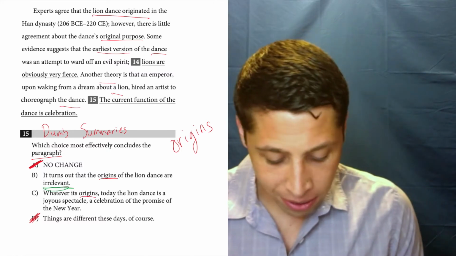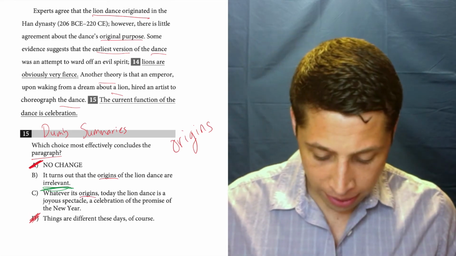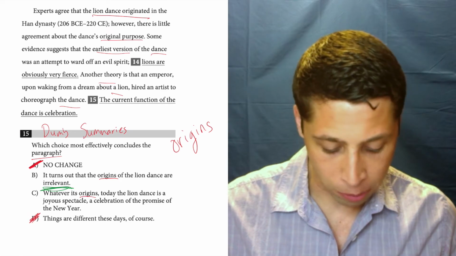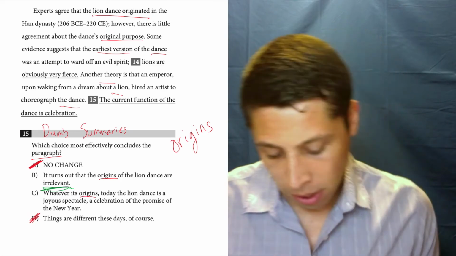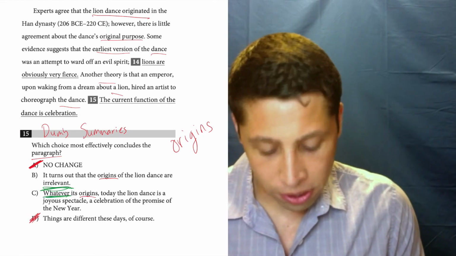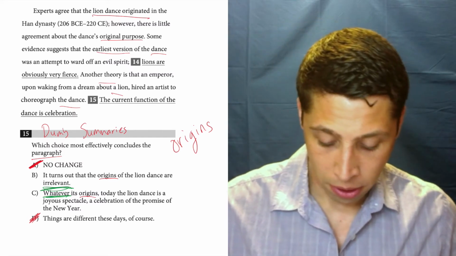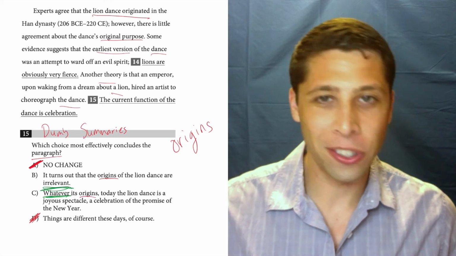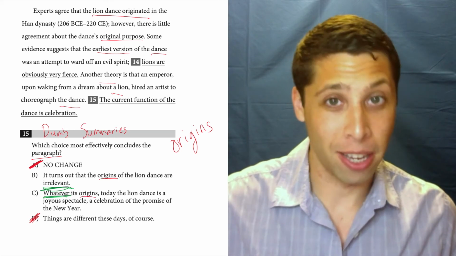Well, B is saying they're irrelevant, and C says whatever its origins, today the lion dance is a joyous spectacle, a celebration of the promise of the new year. So there's a difference in strength here, right? They're both kind of saying that the origins don't matter that much.